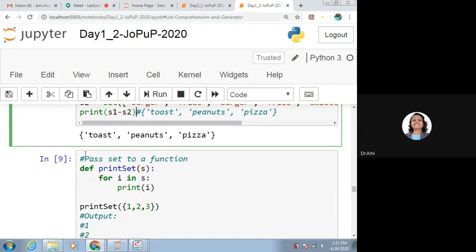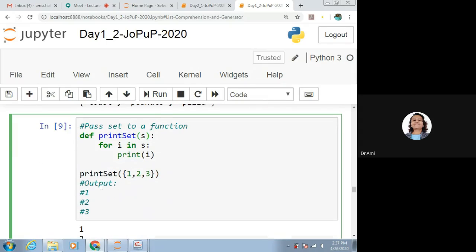Now, if we want to pass a set to a function, what do we need to do? Say def print set, and we pass the argument S: for I in S, print I. We are iterating over the set and printing the elements one by one. So we call print set with curly braces, passing the elements separated by commas. That's what we have passed to this particular function, and we'll be getting the output as 1, 2 and 3.